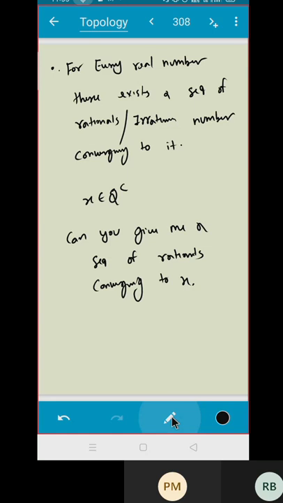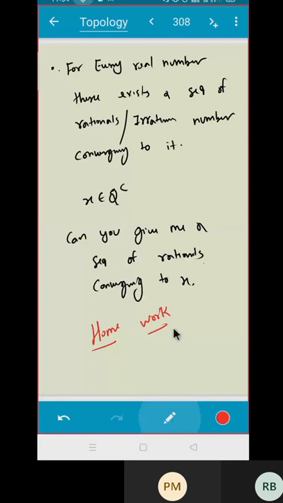The question is, if you take any irrational, can you give me a sequence of rationals? And the next will be, give me any rational. Can you give me a sequence of irrationals converging to this? You just have to use the definition of a sequence and you can easily prove it. Okay.